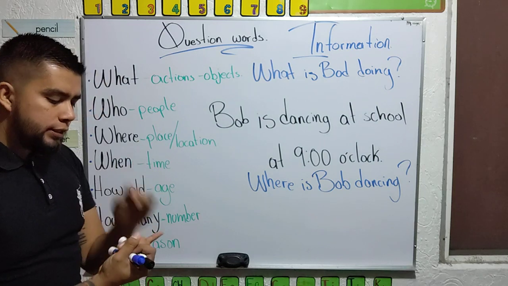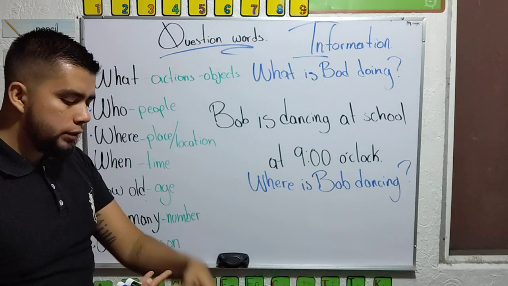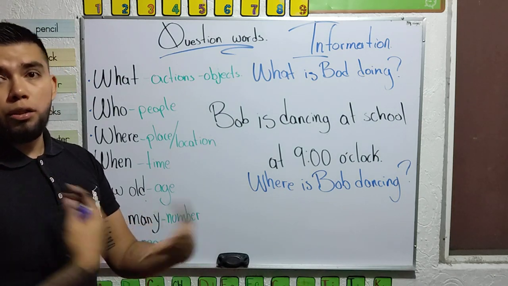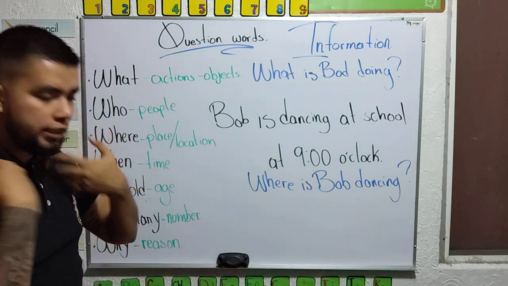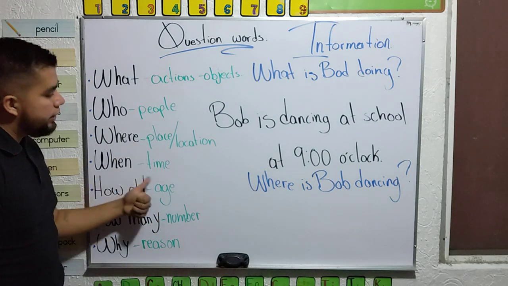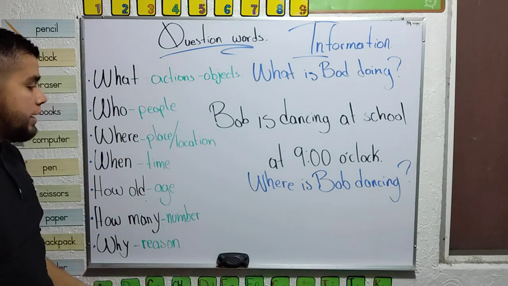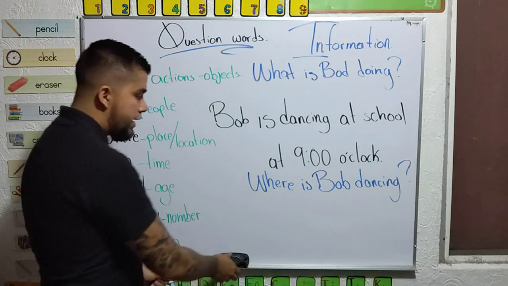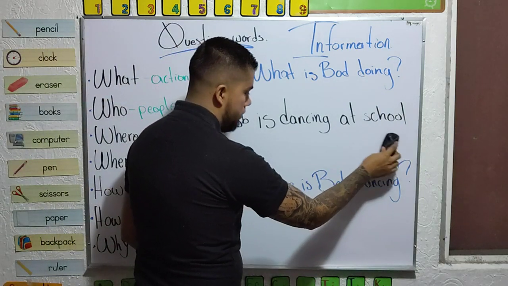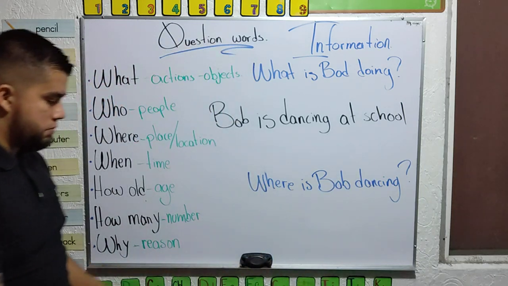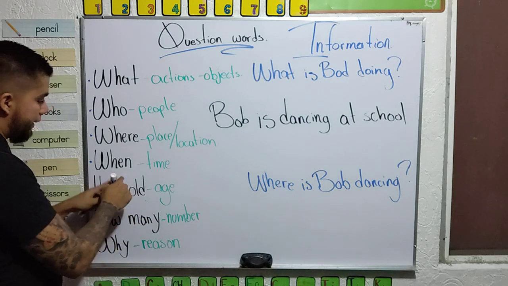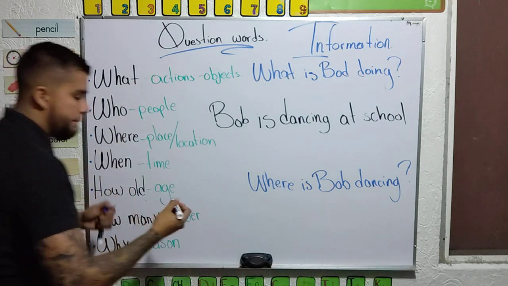And it could be seconds, minutes, hours, days, weeks, months, years, lustros, decades, centuries, millenniums, etc. Yeah, so when is going to ask information about time. Imagine I don't have this information, at 9 o'clock. So I'm going to use my question word when.